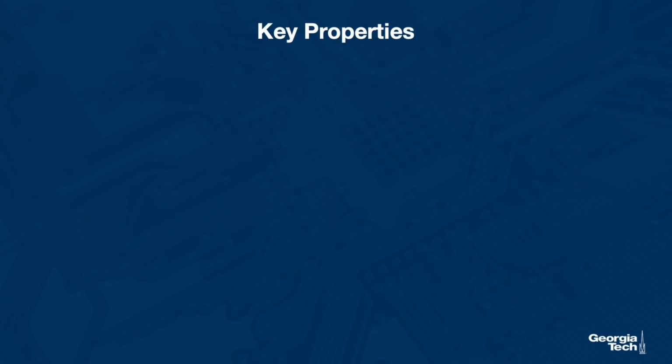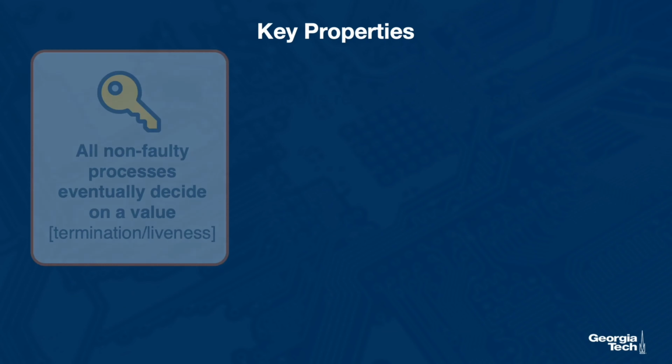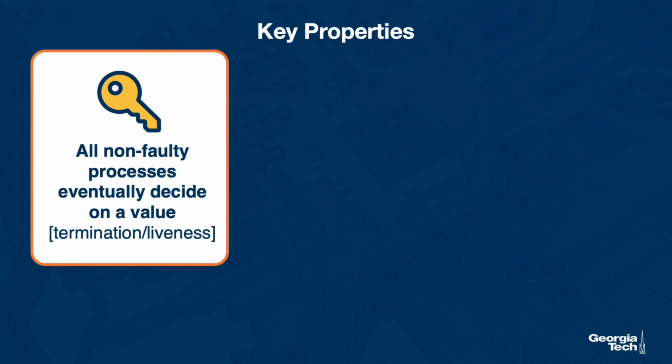The ability of a distributed system to reach a consensus implies three key properties. First, all non-faulty processes eventually should decide on a value. The first property is that of liveness, or that there will be a guarantee for some forward progress such that the process of negotiation involved in reaching a consensus, or the consensus algorithm, terminates. The process will terminate if each of the processes, which are non-faulty, eventually decide on a value. We call this the termination or the liveness property.